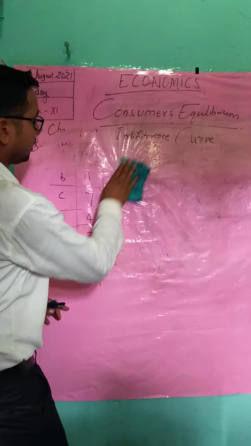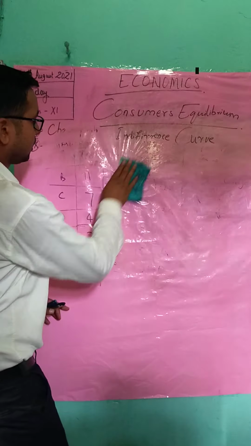So students, we call it an indifference curve. I4 is the higher one, I3 is a little lower, I2 is a little lower, and I1 is the initial one. So what does an indifference curve say?